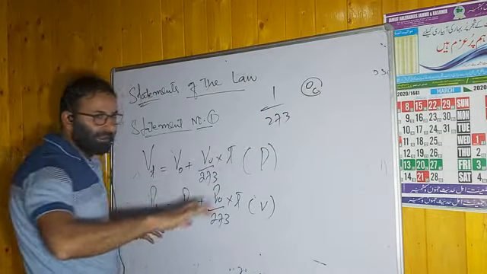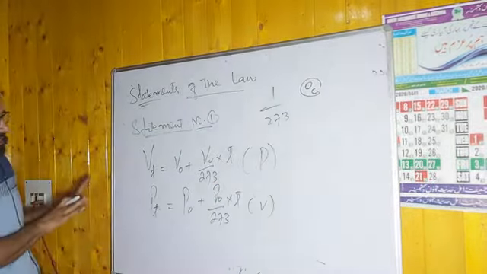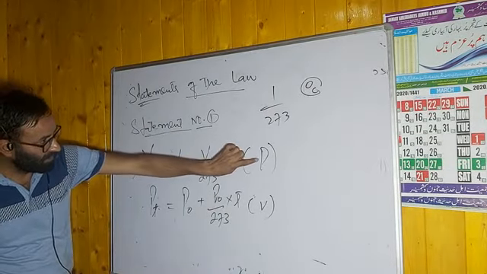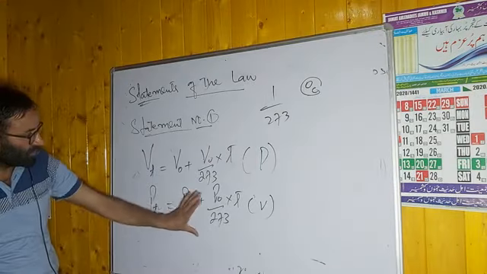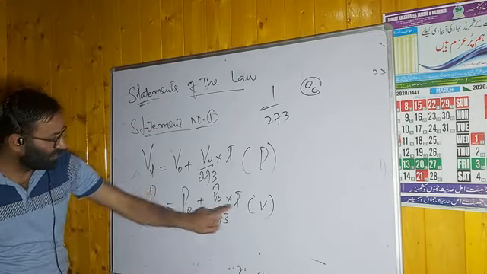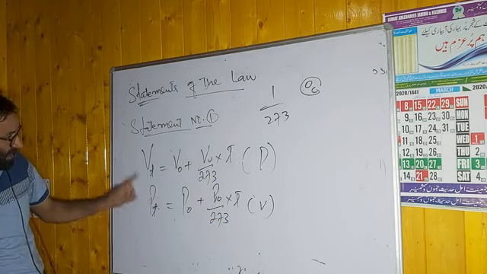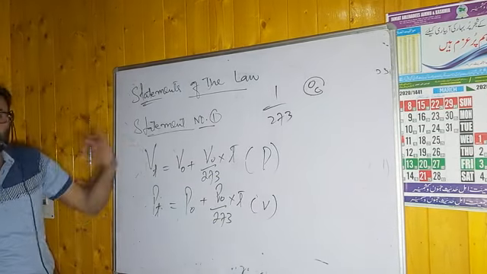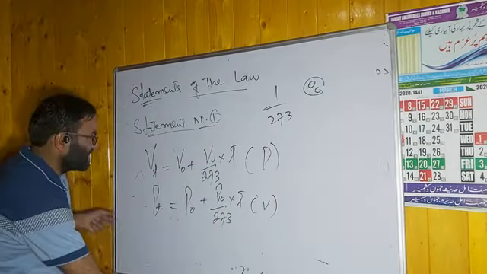जो मैंने आपको already बोला है Charles law में वही यहाँ पे भी है. In this is the Charles law, you have to keep the pressure constant. In Amontons' law, you have to keep the volume constant. Hence, instead of volume, we have P. In Charles law, we have V. Instead, in Amontons' law, we have the P. Definitions are same. Statements are same. Then how you can define it?